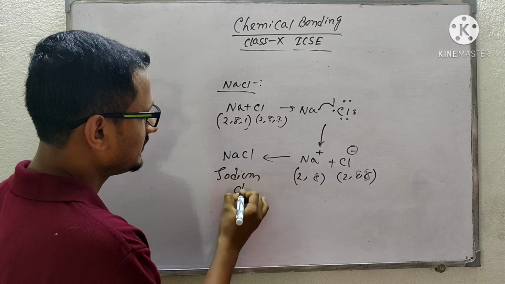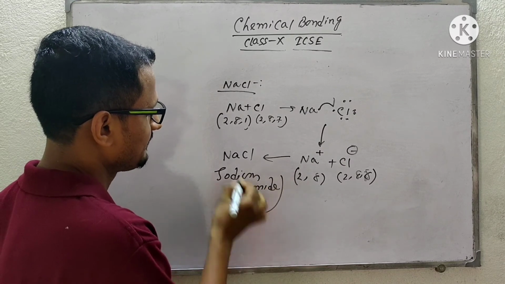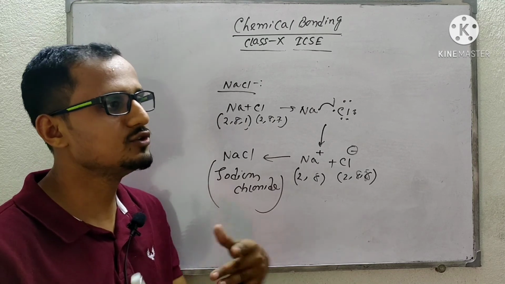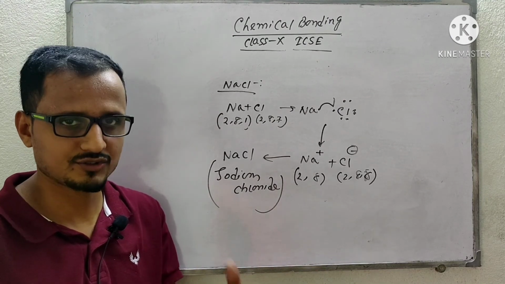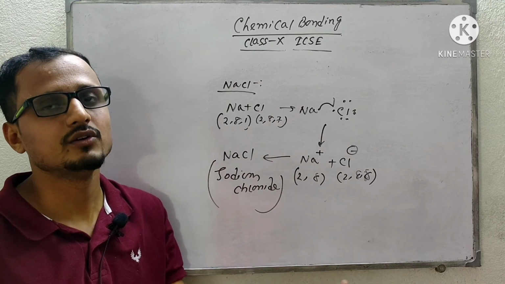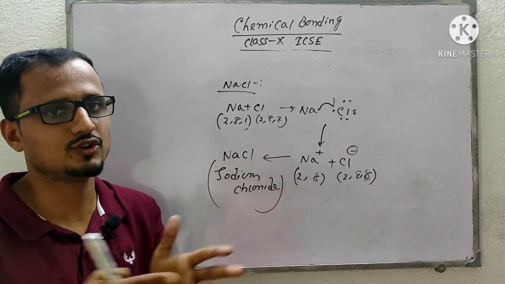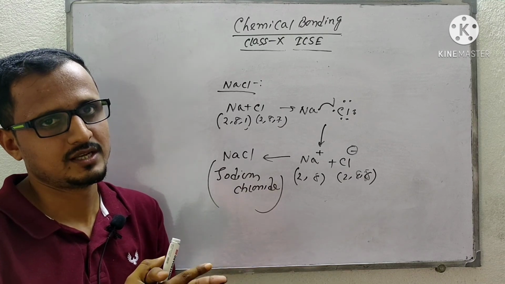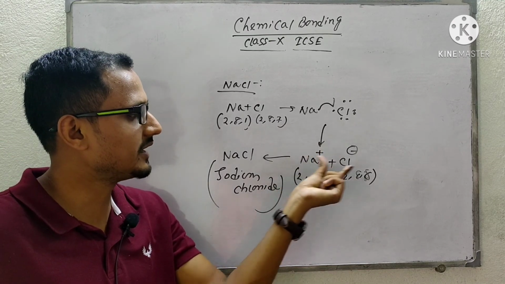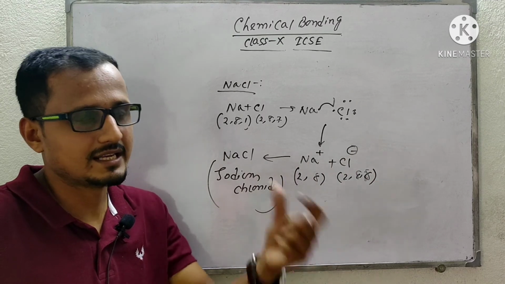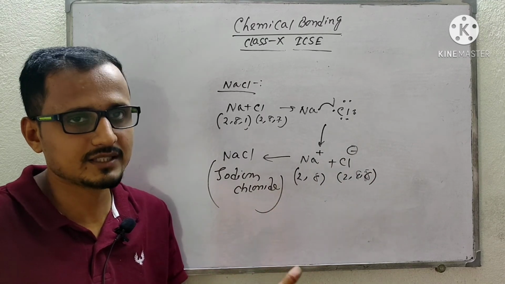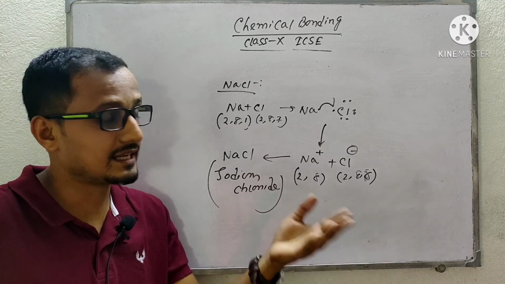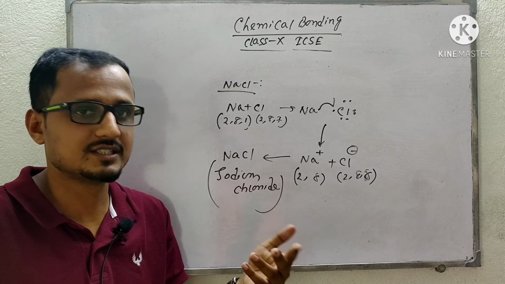Likewise, you can do the formation of other compounds. But the main thing you have to learn is that the metal will release electrons, the non-metal will gain electrons, the metal will form the cation, the non-metal will form the anion, and they will join by electrostatic attraction force to form the compound. After formation of cation and anion, both will be stable. Most of the metals here will be alkali metals like lithium, sodium, potassium, and alkaline earth metals, calcium, magnesium, you will see.